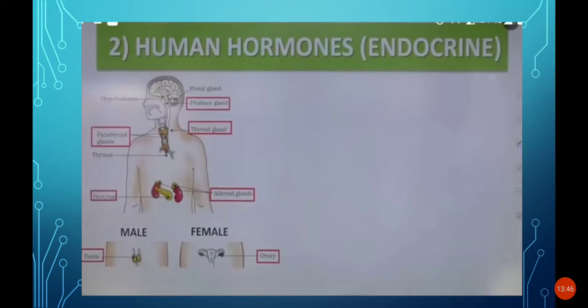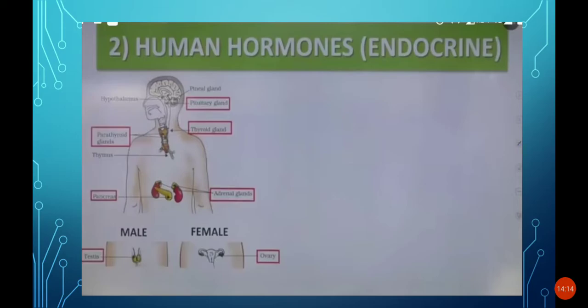Next, human hormones. In our body there are two types of coordination systems. One is the nervous coordination system and the other is the hormonal coordination system. This is about hormones. We are going to learn about endocrine hormones too.